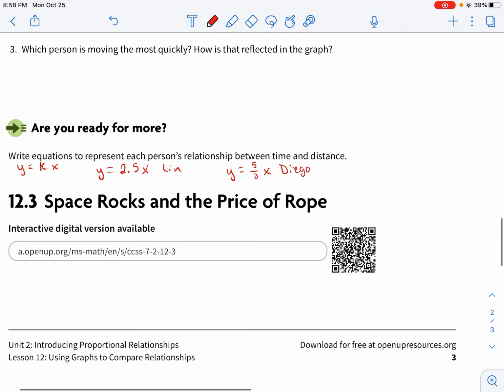Okay, Tyler went at a speed of 1.25. So Tyler was y equals 1.25x. And then Maya's is not going to be a proportional relationship. So she still has the y in relation to x, but she's going to have that time delay. So y equals, and her speed was the same as Diego's, 5/3.